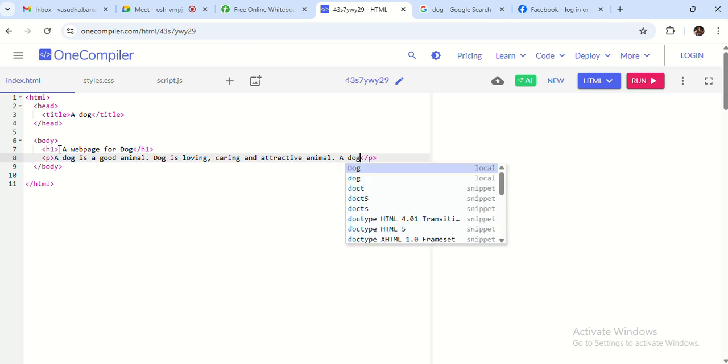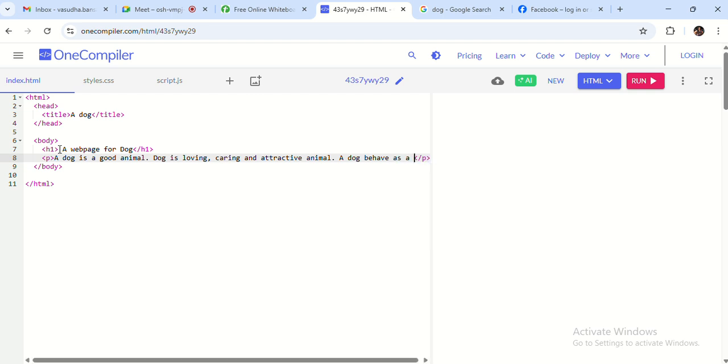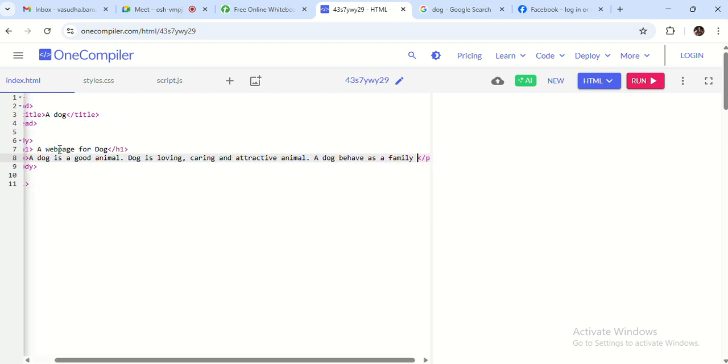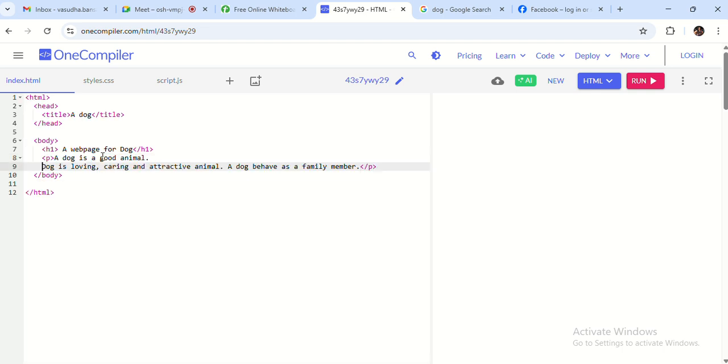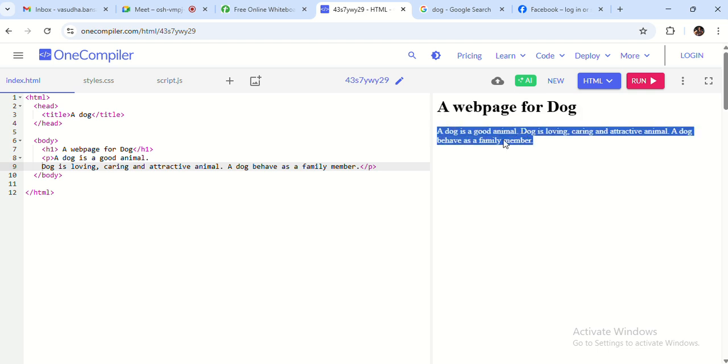A dog behaves as a family member. Okay, it's enough. When I click on the run button, all this text will be shown on the screen. So this is the heading and this is the paragraph I have written.